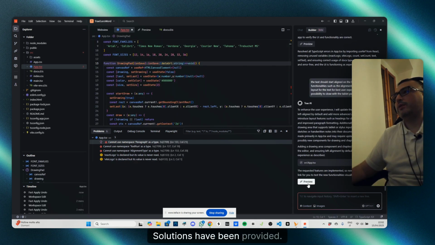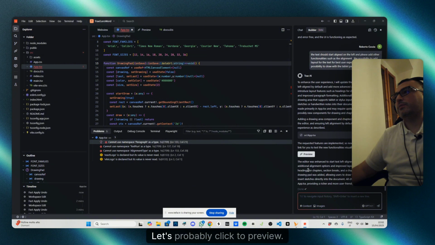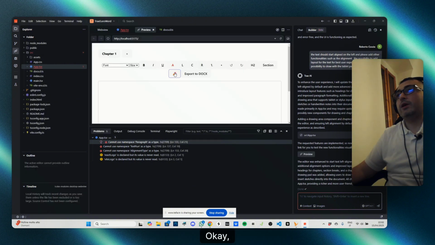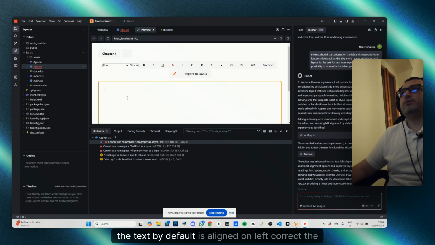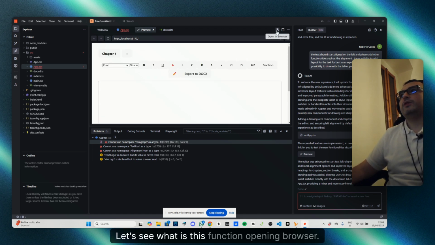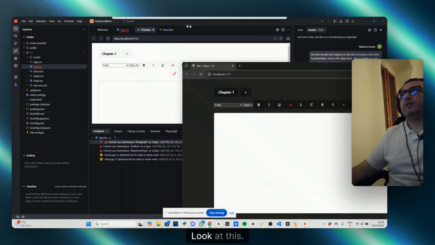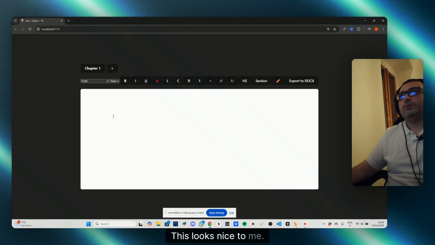Okay, solution has been provided. Let's click to preview. Okay, we can draw with the pad. Yes, we can align the text, probably with the left. Okay, the text by default is aligned on the left, correct. The page, let's see what this function is. Opening browser, interesting. Look at this. This looks nice to me.